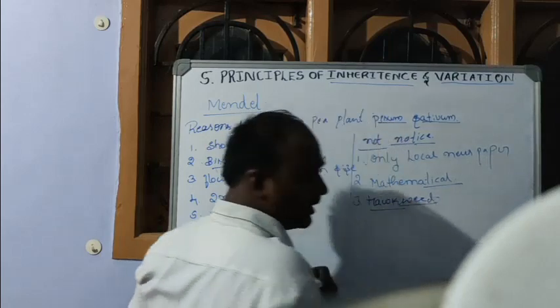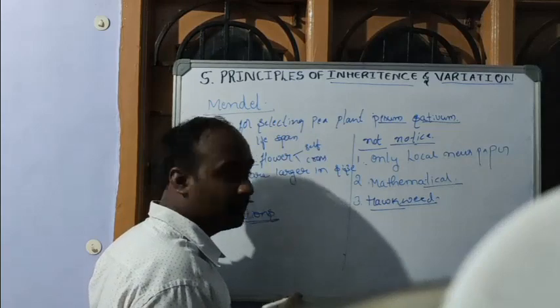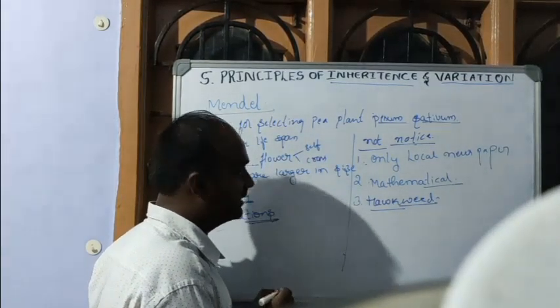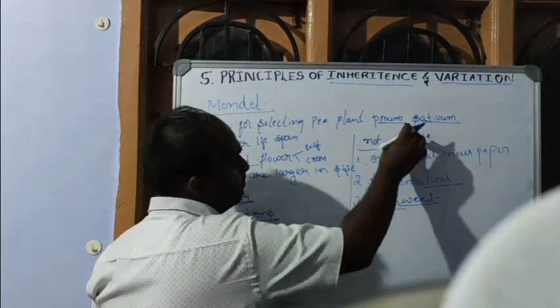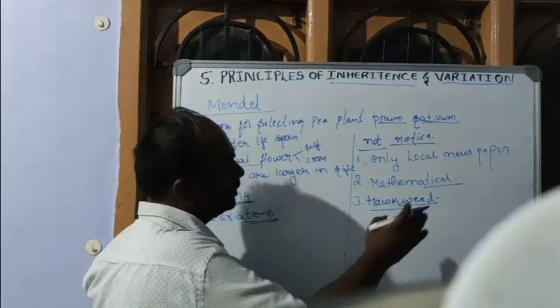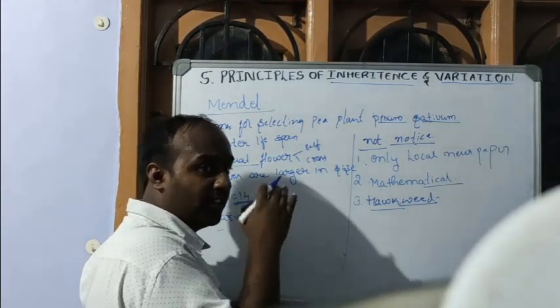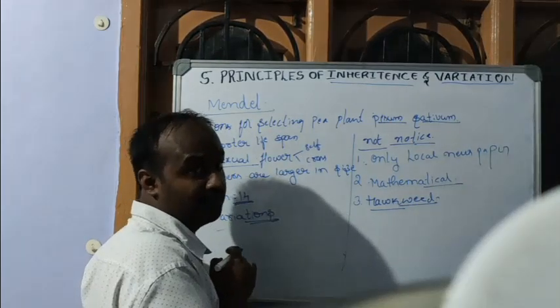In this plant, Mendel did not get the satisfactory result that he got in pea plant. So this reduced the confidence level in Mendel.